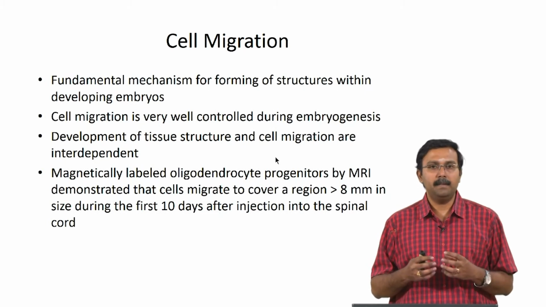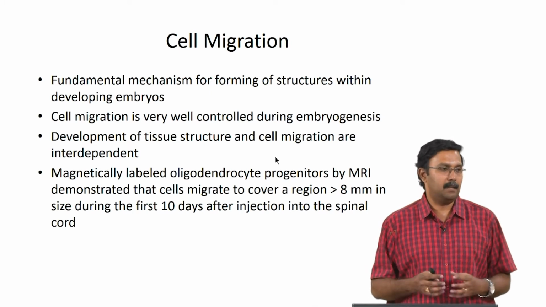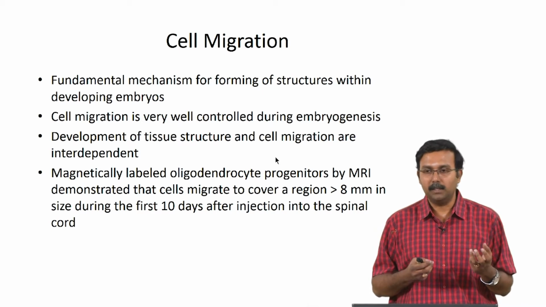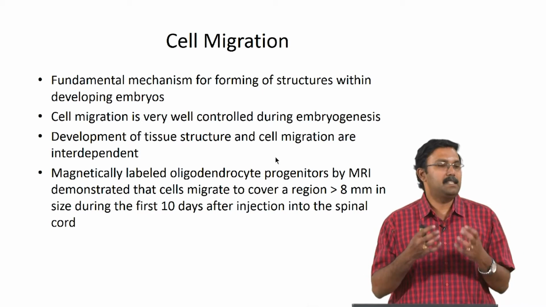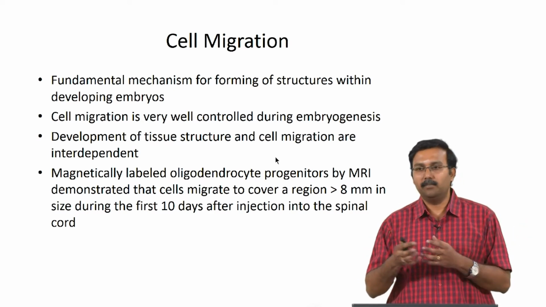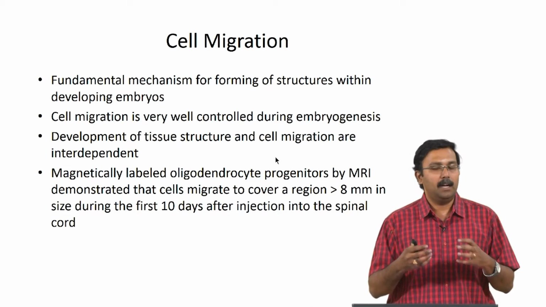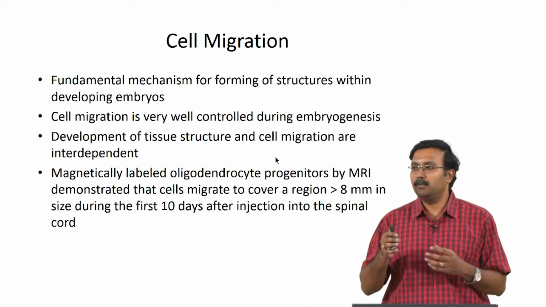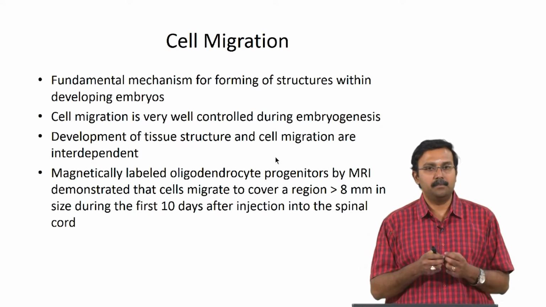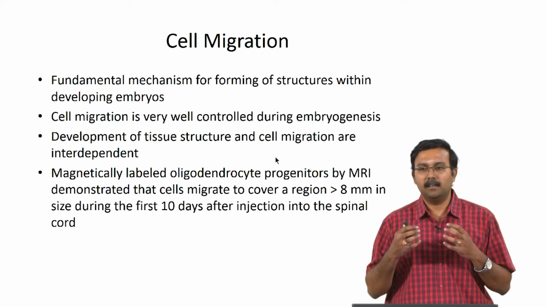The fundamental mechanism for forming structures within an embryo is cell migration, right. So, think about it, you only have one cell to start with, it starts dividing. If the cells just keep dividing, you would just have a blob of cells, right. You are not going to get defined shapes. So, what is going to happen is these cells are going to produce matrices and they are going to migrate to form different tissues, right. So, different organs and tissues, and because of this, during embryogenesis cell migration is very crucial.